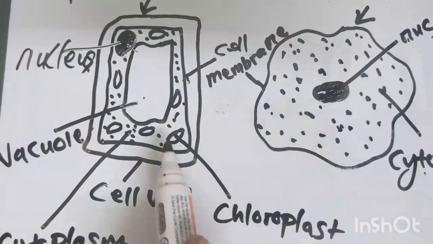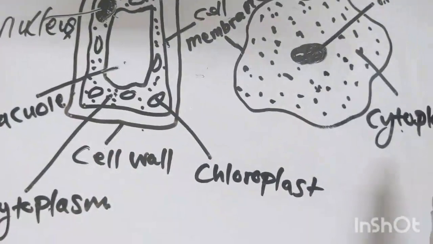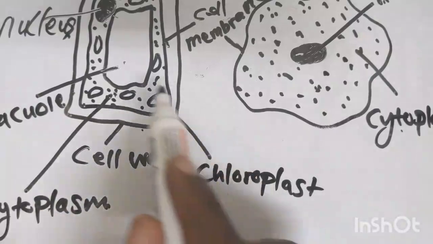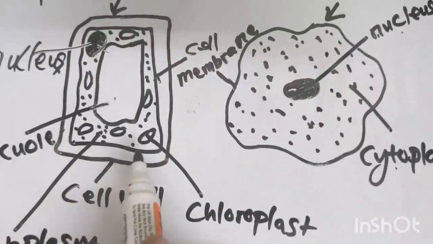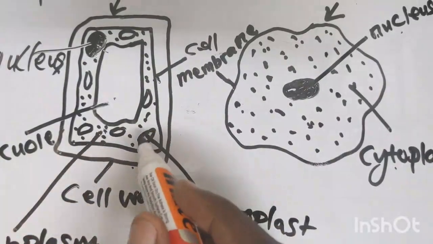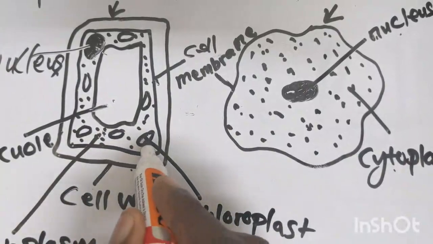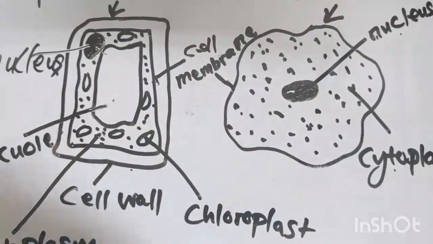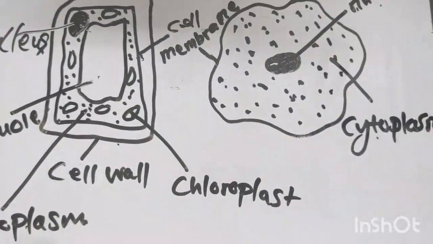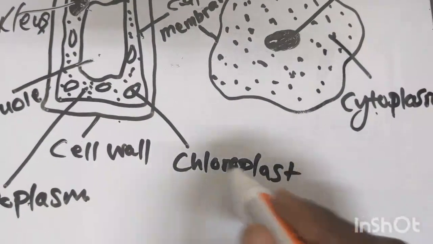What else? There is also the presence of chloroplasts. The plant cell has chloroplasts, and they are bigger than the cytoplasm, as you can see here. An animal cell doesn't have chloroplasts.